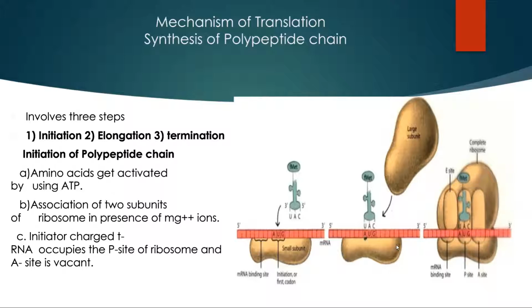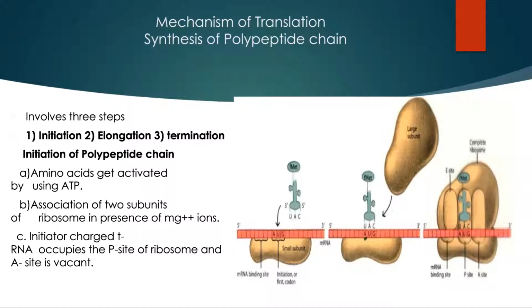Then the initiator charged transfer RNA occupies the P site of ribosome, which carries the activated amino acid methionine, by keeping the A site exposed or vacant. The A site further receives the next charged transfer RNA, which carries the activated amino acid. In this way, the initiation of polypeptide chain occurs.